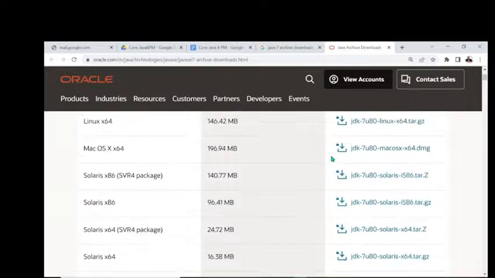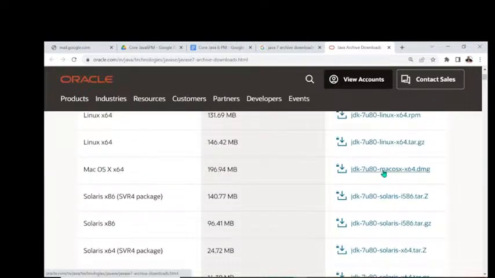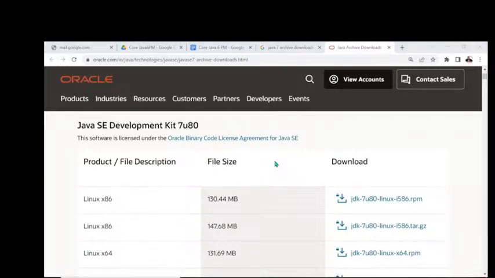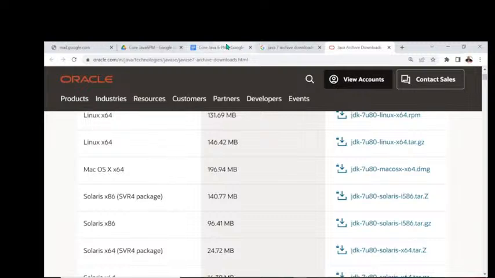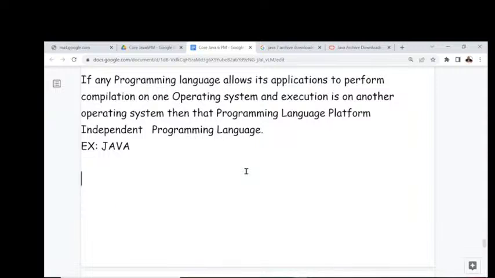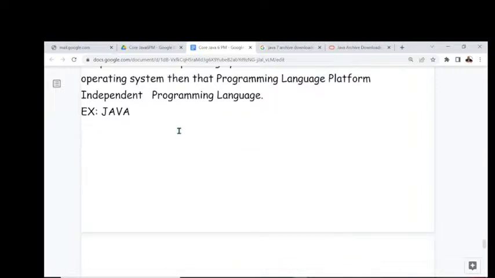Similarly, if I click on the Mac link, Mac related Java software will be downloaded, which includes a Mac represented compiler and Mac represented JVM. Similarly for Linux, we get a Linux related compiler and Linux related JVM. Guys, are all of you getting my points clearly? This is exactly the meaning of Java being platform independent. Let me give a small description about this, and by this I want to finish this part.